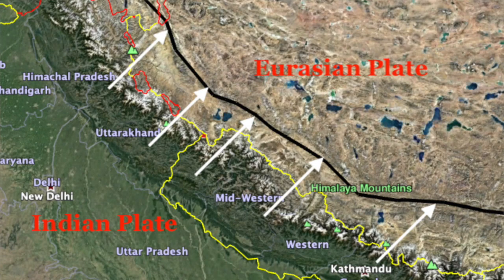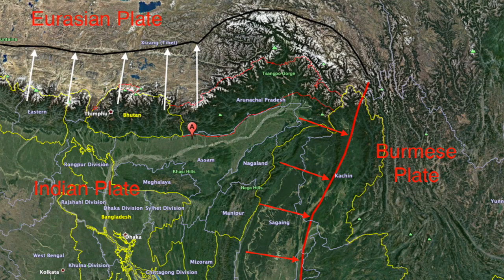Now we will try to understand what caused this earthquake. If you look at the northwestern Himalaya and the northeastern Himalaya, they are quite different. The main difference is that instead of being bounded by just one tectonic boundary, as you see in the northwestern Himalaya, where the Indian plate is separated from the Eurasian plate by the Himalaya, in the northeastern Himalaya you actually see two tectonic boundaries.